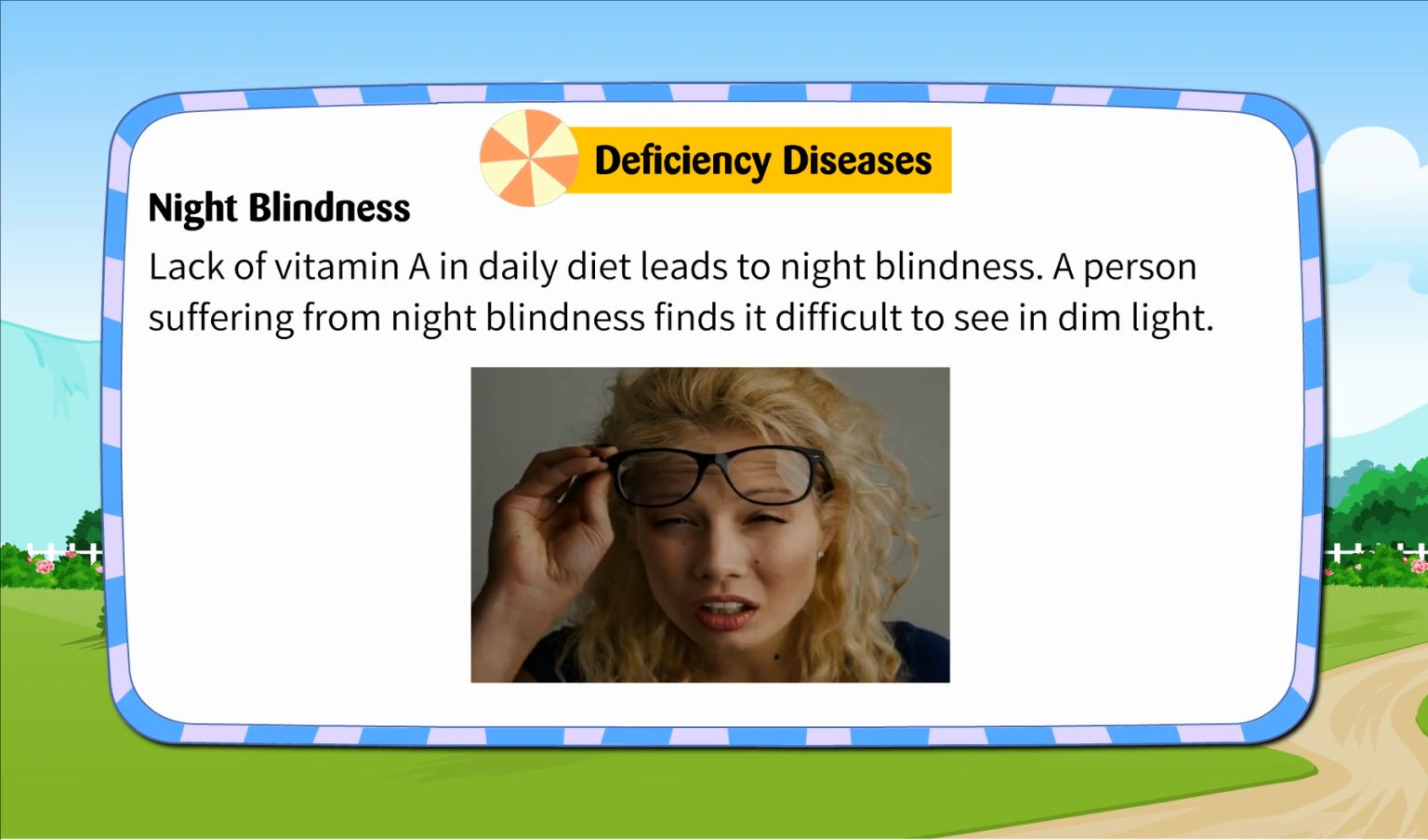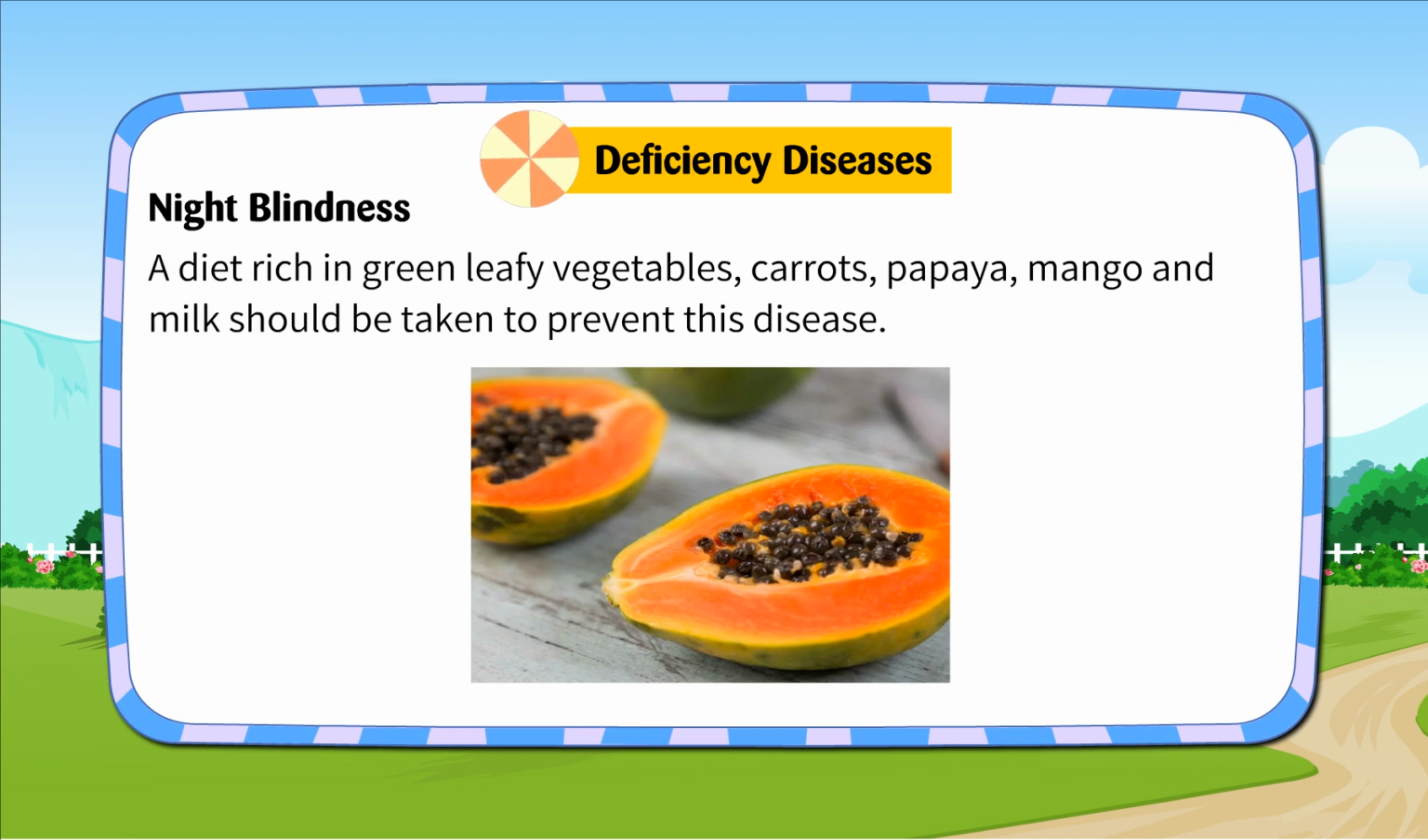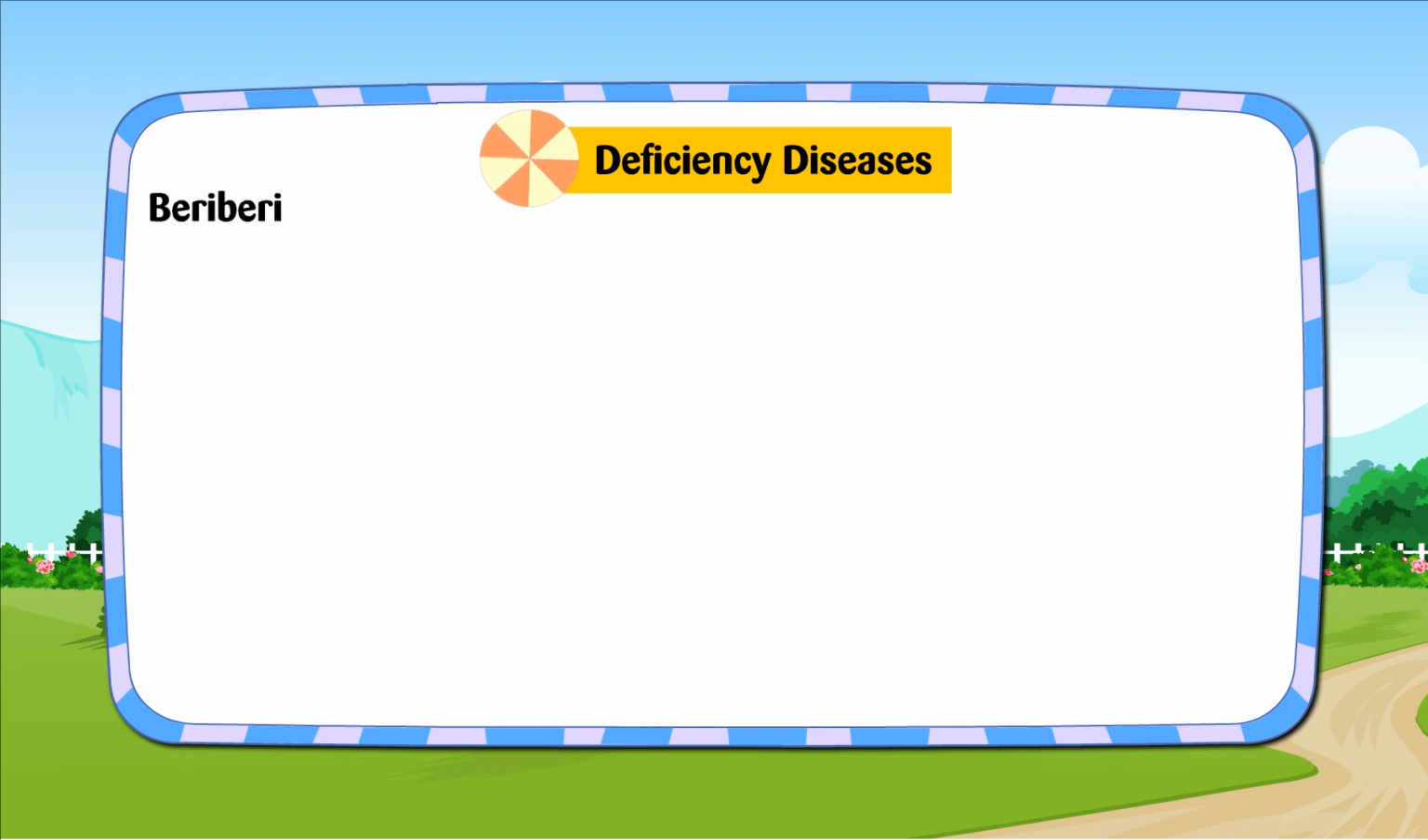Night blindness. Lack of vitamin A in daily diet leads to night blindness. A person suffering from night blindness finds it difficult to see in dim light. A diet rich in green leafy vegetables, carrots, papaya, mango and milk should be taken to prevent this disease.